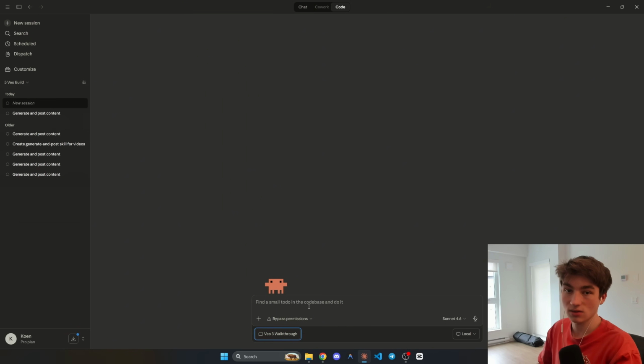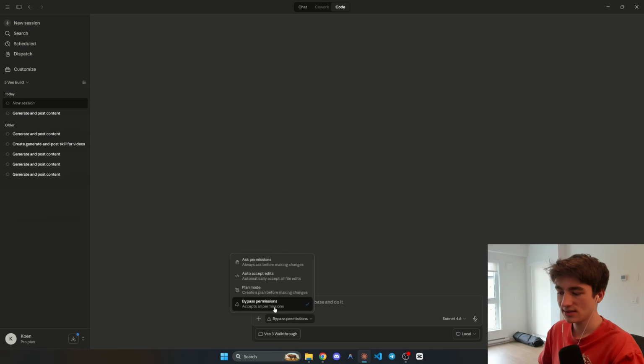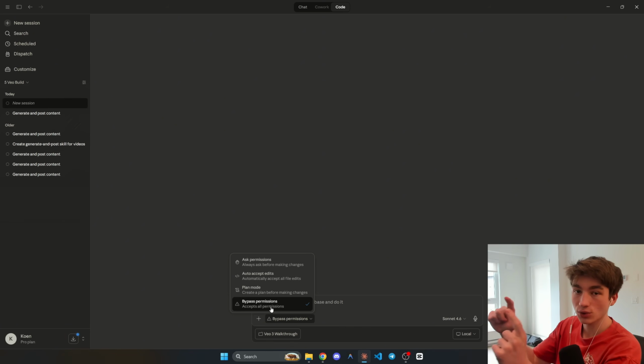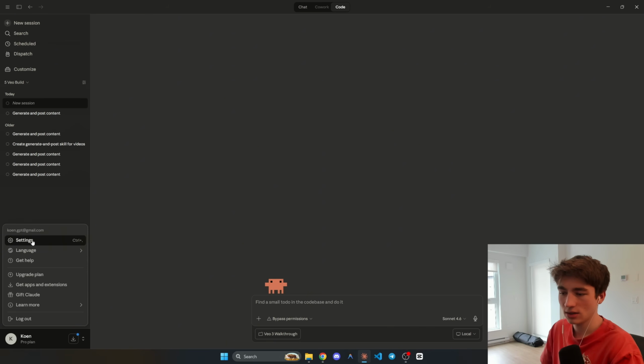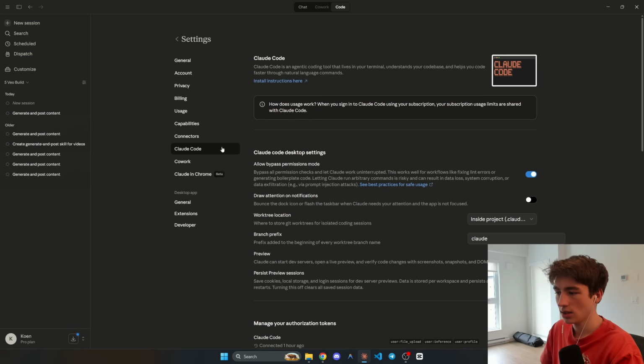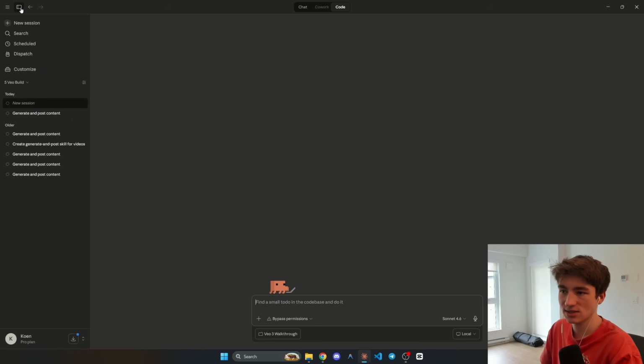And now that's where Claude is going to build the actual project. Now, before we get started, Claude Code is going to ask you for permissions every time before it does something because it's accessing that particular folder on your computer. So to speed things up, I turn on bypass permissions. If you want to do that, in the bottom left, click here, go to settings, click on Claude Code, and then turn on allow bypass permissions mode. Then you can click back on the left over here to your session. If you don't see this, just click the sidebar button right here. And then you can select bypass permissions. That's just going to speed things up.